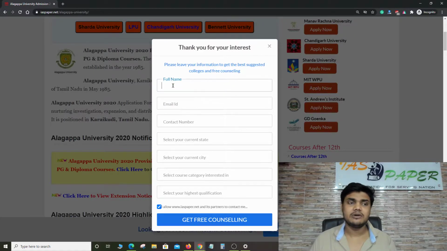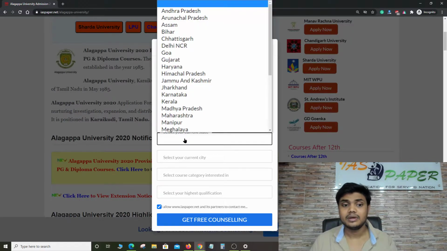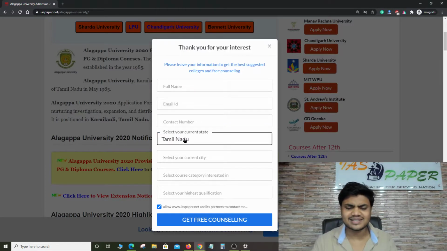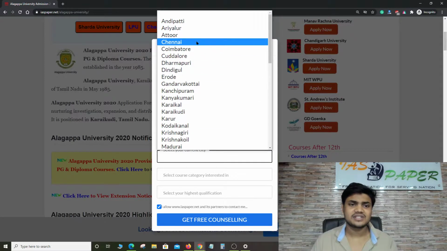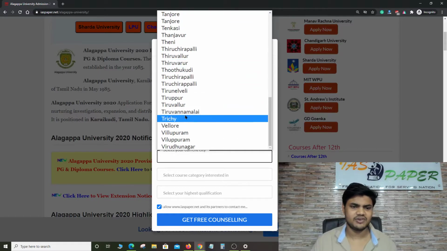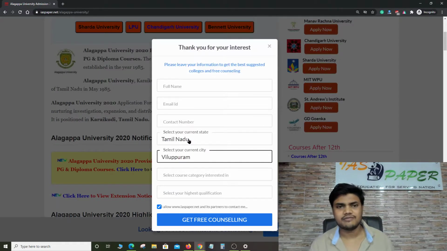Here you need to write your full name, your email address, and your mobile number. Here you need to select your state. For example, I'm from Tamil Nadu, so I'll be writing Tamil Nadu. Wherever you are, just select your Indian state and the city you are based in. Let's say, for example, I'm based in Vallapur. If you are from any other city, just click over there. I'm from a small village which is very far away from the city, a very remote part where I stay. Still, I try my best to give you valuable things, whatever I can.